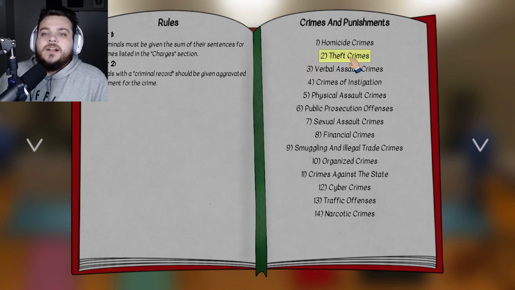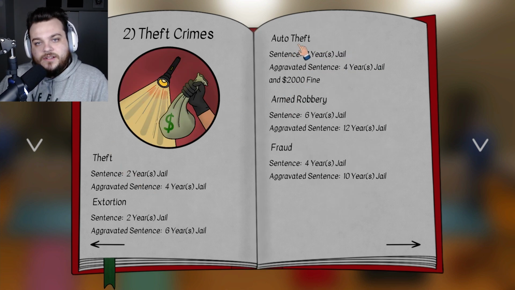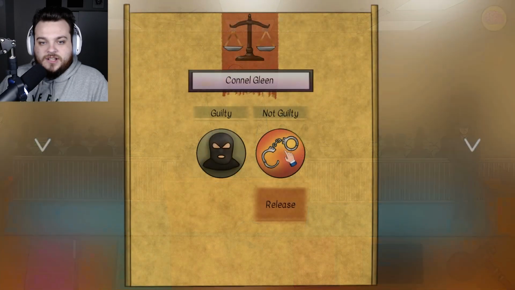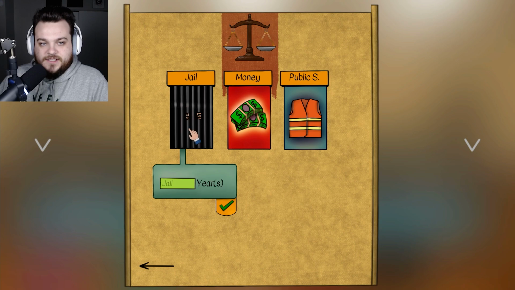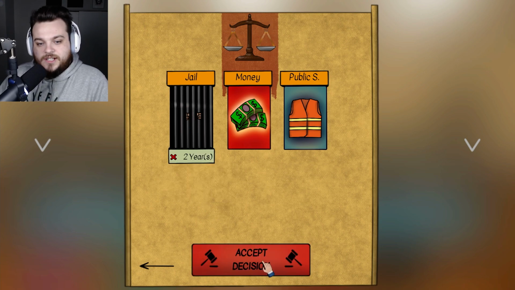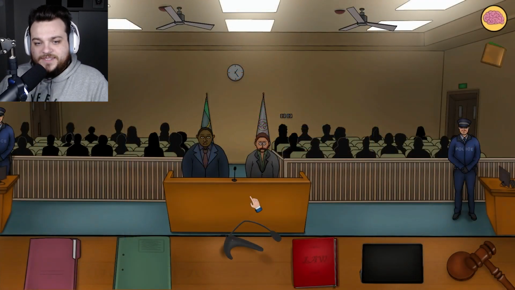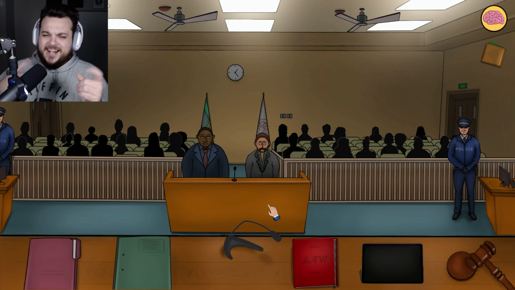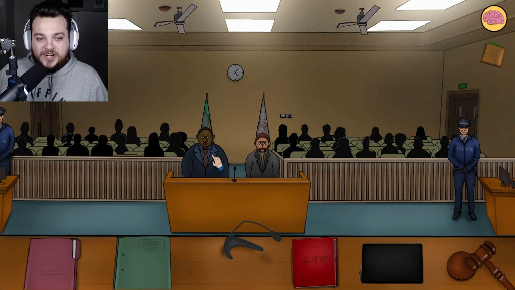Look at those cold, dead eyes. So, theft crimes, I guess. Auto theft, since it's 2 years in jail. Yeah, he doesn't have a criminal record, so we'll just give him 2 years in jail. Connell Glean, you're guilty. 2 years behind bars, sir. Your fingerprints were found on the thing. I think that's a pretty easy decision, sir.